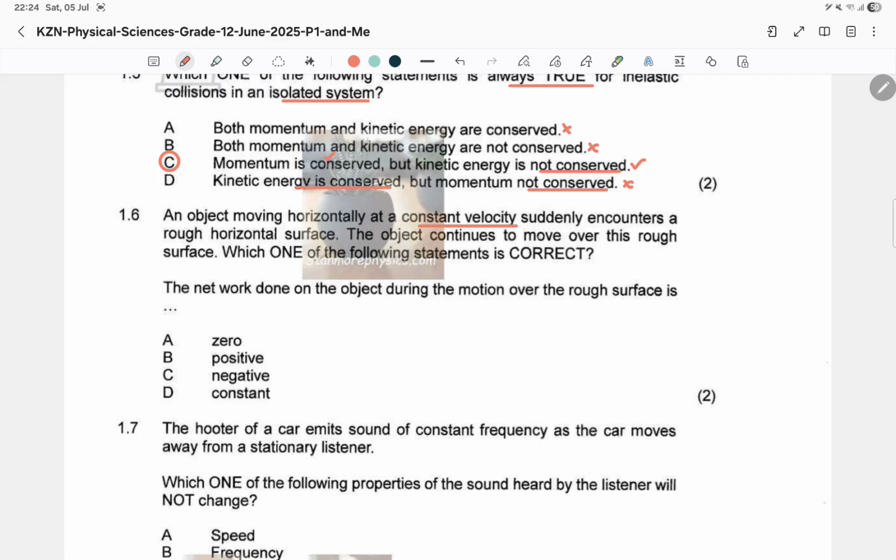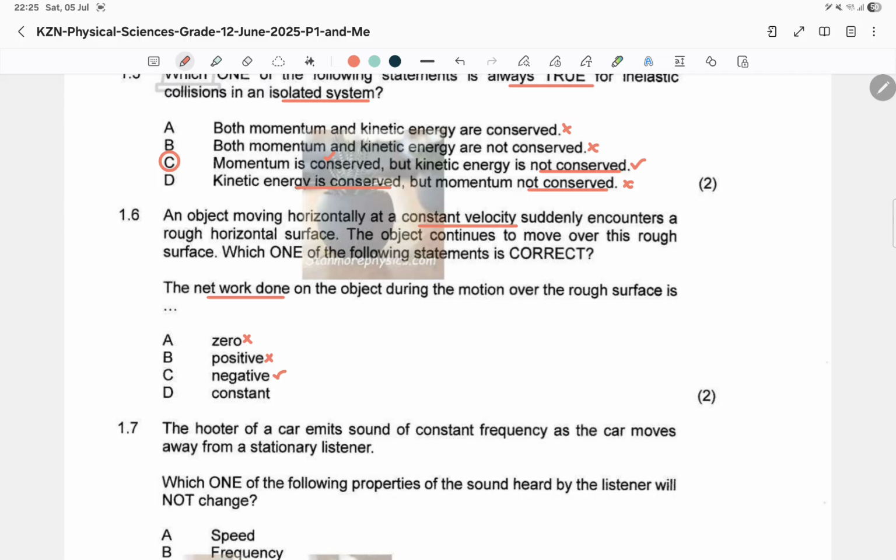Now the object continues to move over this rough surface. Which one of the following statements is correct? The net work done on the object during the motion over the rough surface is 0, never. Positive, friction never does positive work, but negative.